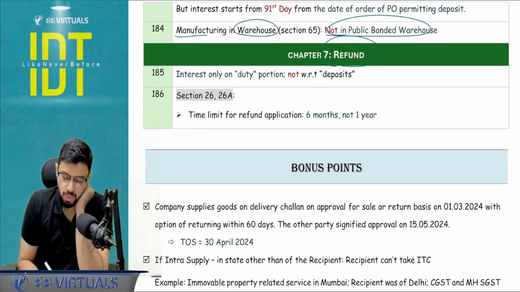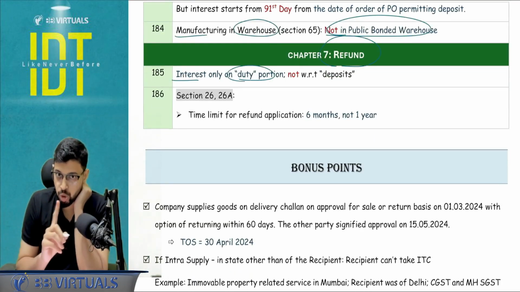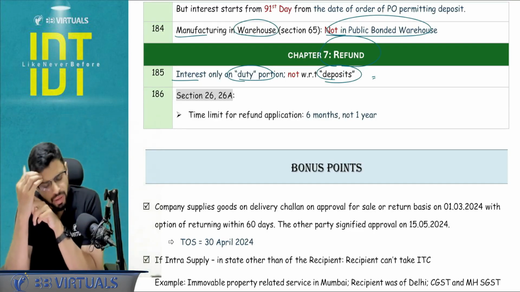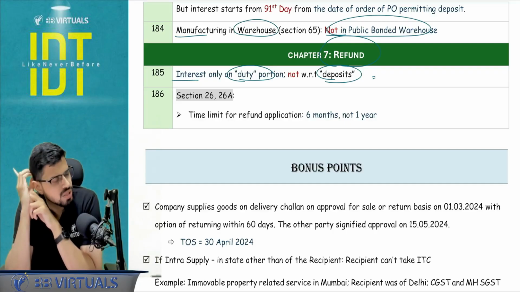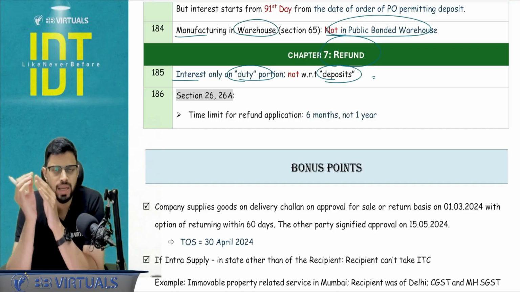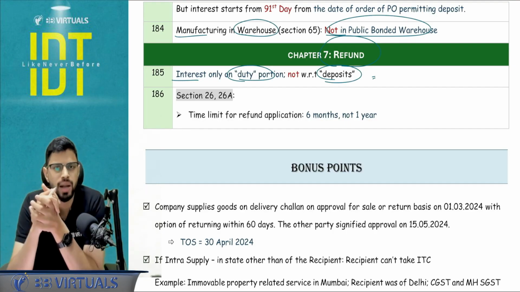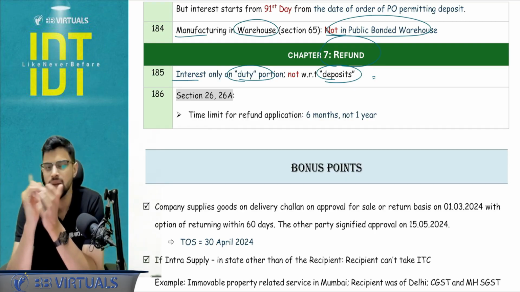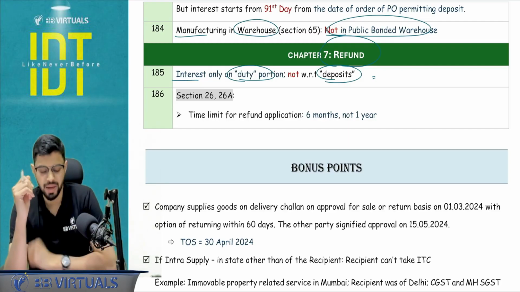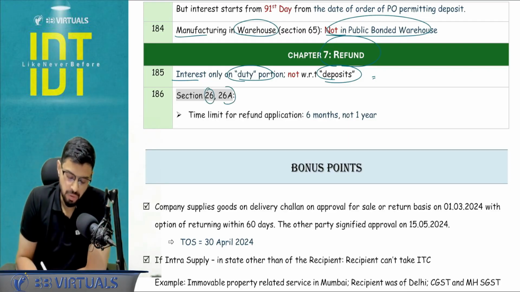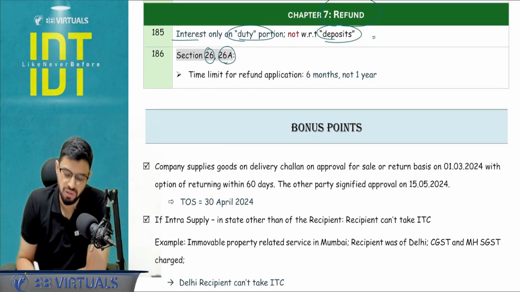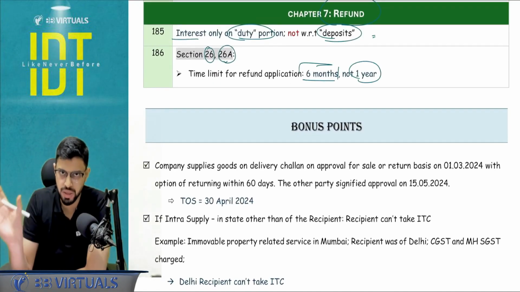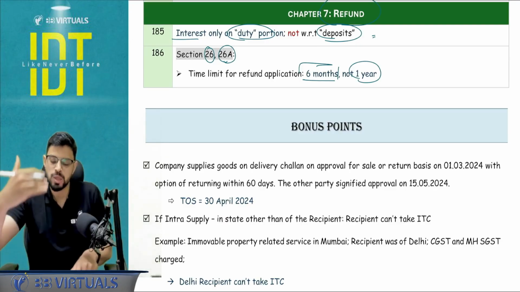In refund, just a point to be noted, interest is only with respect to the duty portion, not for any deposit. So sometimes a question may state that the deposit was given for some project import related matter, and it has been delayed beyond a certain time limit, still I'm not going to get any interest for that. Section number 26 and section number 26A, these are the specific cases of refund where the time limit is 6 months, not 1 year. 1 year is a general section, section 27. So these were certain points.